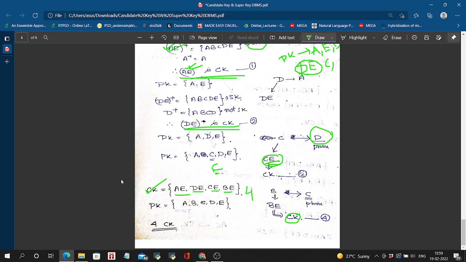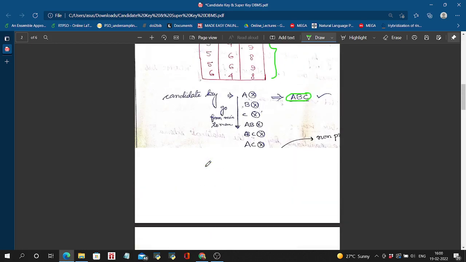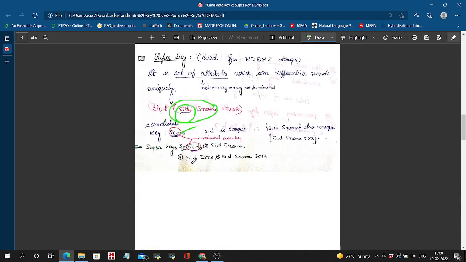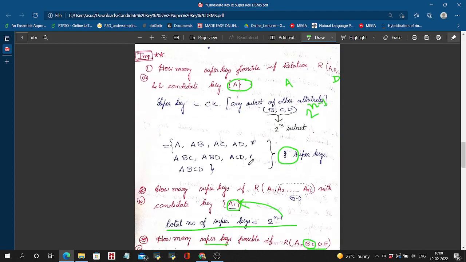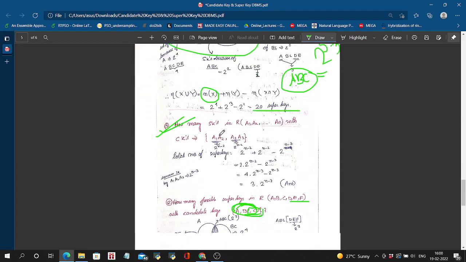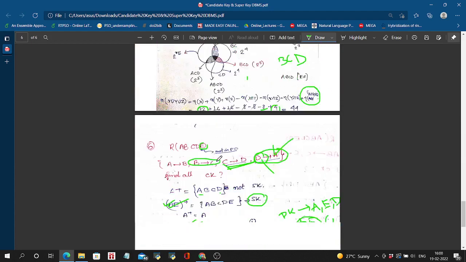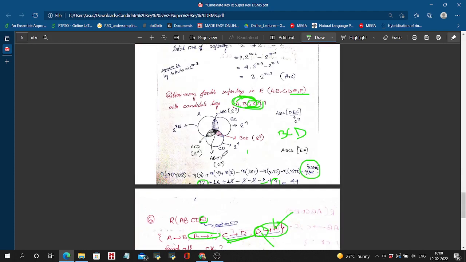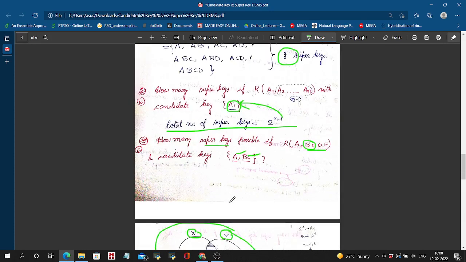Okay, this type of question may come frequently in GATE previous years. So here we are done with the candidate key and super key questions, and for super keys there is also a frequent question asking the maximum number of super keys in a relation of n attributes. That answer will be 2 to the power n minus 1.